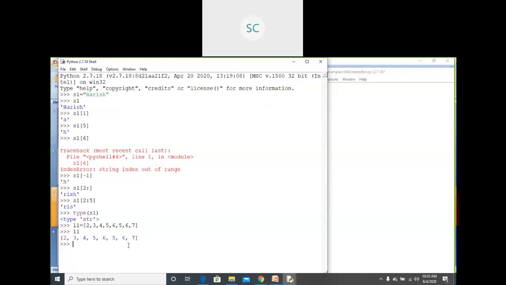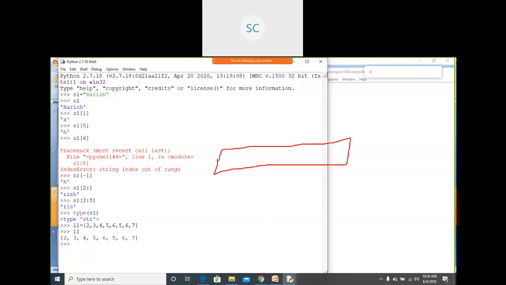Just like whatever we have seen in string, everything you can work here also. This list internally is just like an array. All the elements present in the list are represented internally as index values.